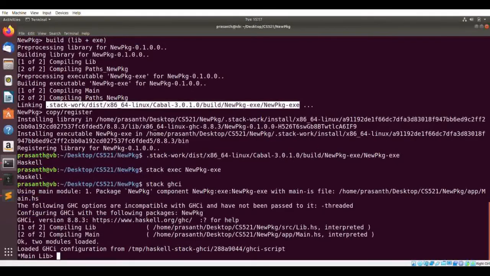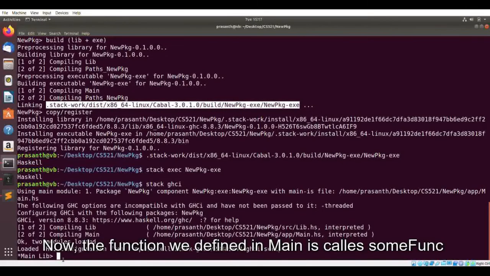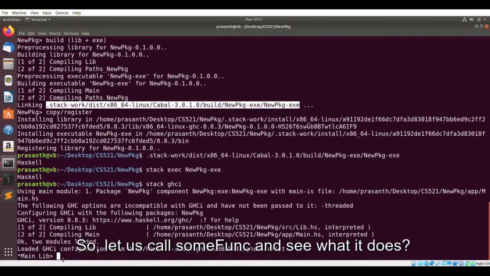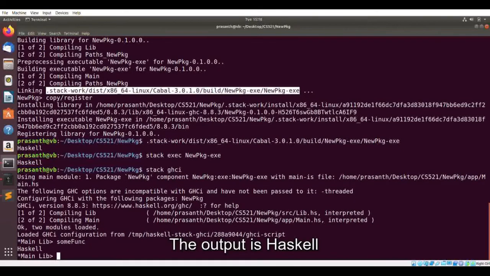It is opened in GHCI and it has imported the library lib. Now the function we defined in main is called SumFunc. So let us call SumFunc and see what it is. The output is Haskell. So that is it.